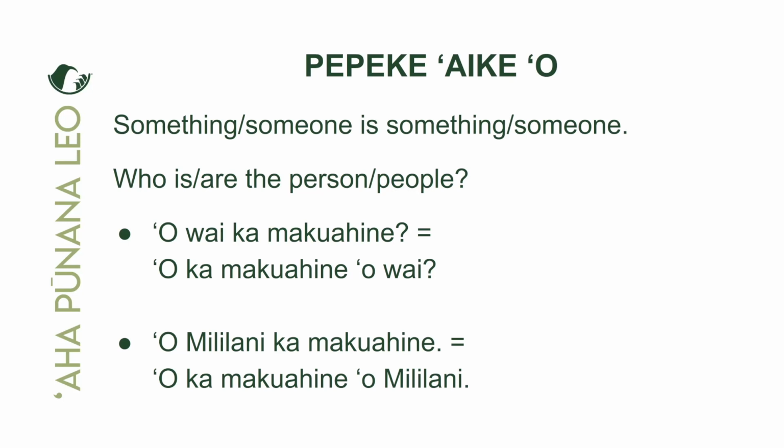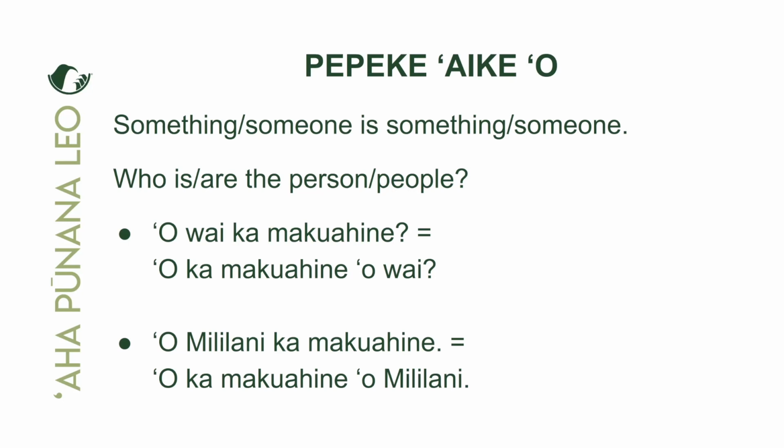So what we're saying here is the mother is Mililani, not the father, not the uncle, not the auntie, not the tutu, but the mother is Mililani. And the reason why we made this point is because names are not tied to a particular sex. Okay, so Mililani could be a female name. It could be a male name, right? Lealoha could be a male name and a female name. Yeah, any name could be either or. They're not gender specific. It all depends on what you want to emphasize.